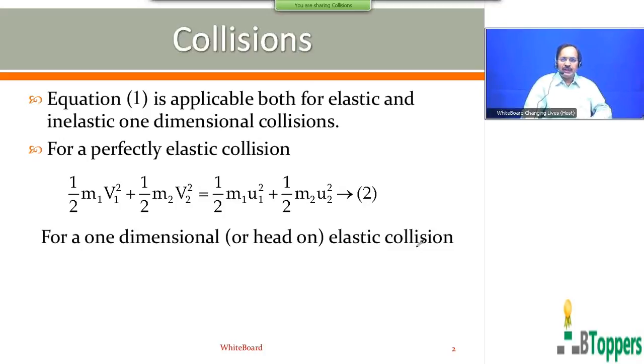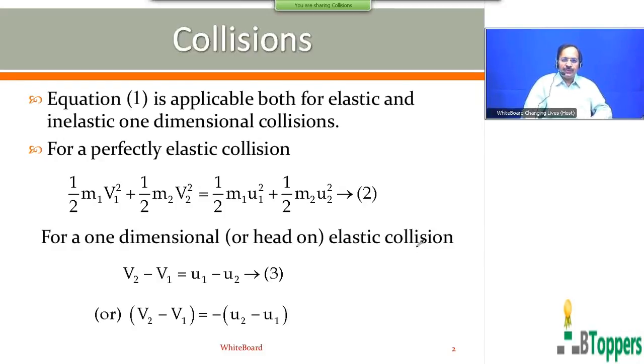So if you solve the equations 1 and 2 as explained before, for a one-dimensional or head-on elastic collision, you can write v2 minus v1 equal to u1 minus u2, which you call equation number 3, or v2 minus v1 equal to negative of u2 minus u1.